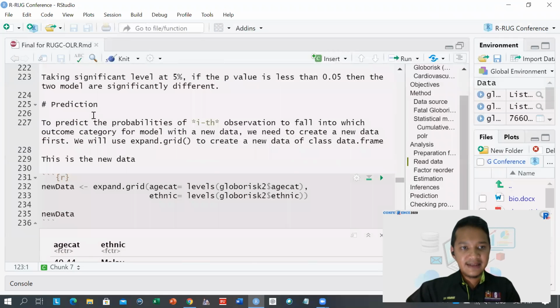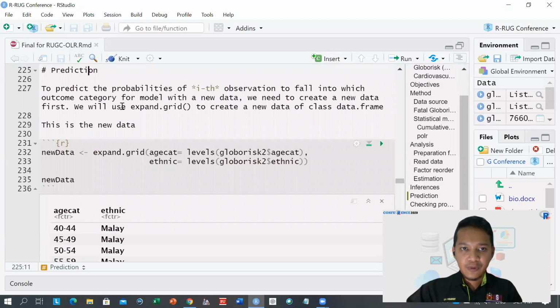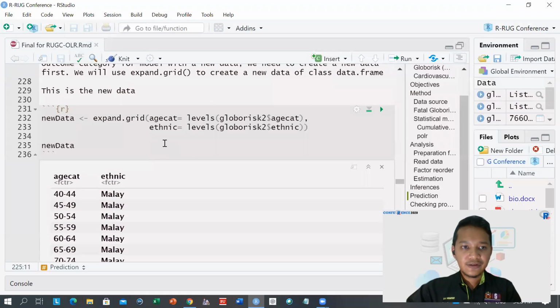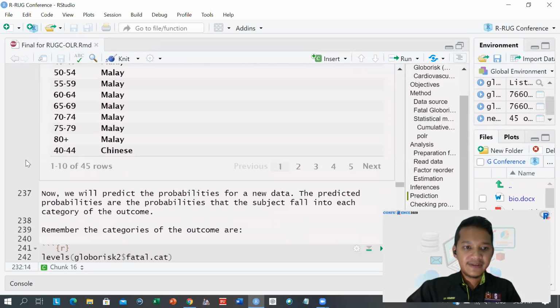Next, we will do the prediction, to predict the probabilities of an observation falling into which outcome category for the model with new data. We will create new data first, using expand grid to create a new data frame, and then we will see the new data.